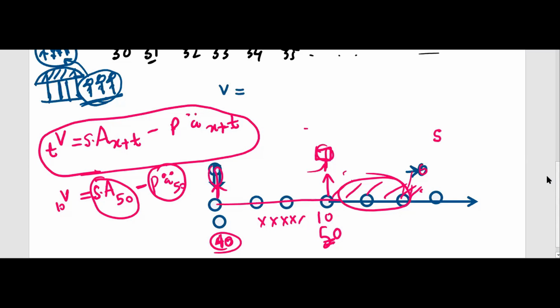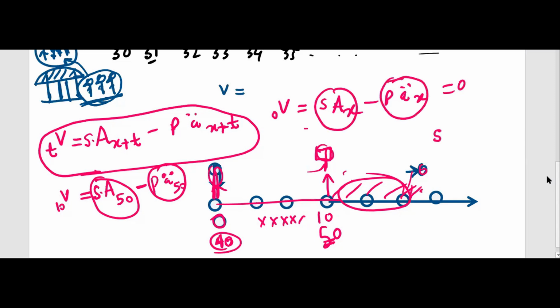So reserve we can find at any point. Even if you find it at 0, what will happen? Suppose you take T equal to 0, it will be S A_X, that means you are finding reserve at time 0, minus P ä_X. And by virtue of the equation of value, because they're equal, that is 0. This is equal to this. That is the equation of value at time 0. So reserve at 0 is 0. Because reserve means this is money from the policyholders. Because policyholders have not paid anything now, there is no reserve. Once policyholders pay in advance here, then from that amount only we'll keep a part of it here as reserve. So before money comes, you have to keep reserve.